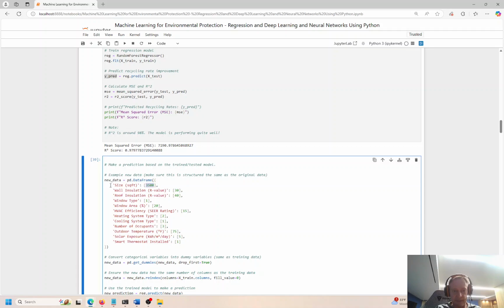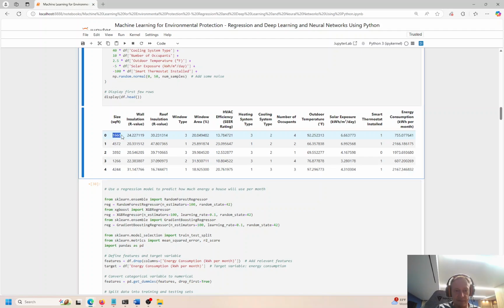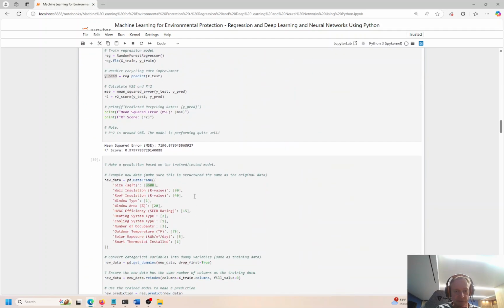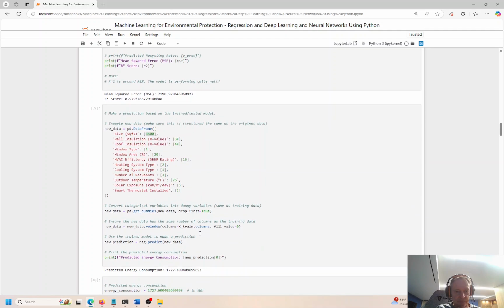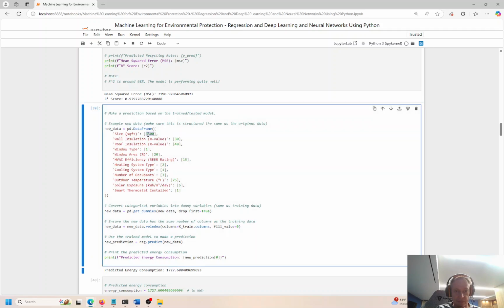And that actually counts for all of these, right? But just to do a very quick sanity check, 3,500 square feet is the size of the house. This is 1,660, about half. You have 7,500 kilowatt hours, which is almost doubled, right? And the size of the house is almost doubled, right? So that kind of makes sense. Bigger house, bigger energy consumer.